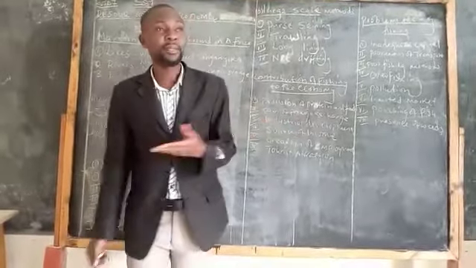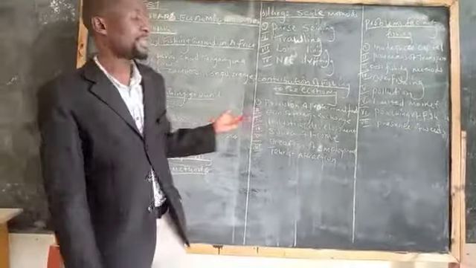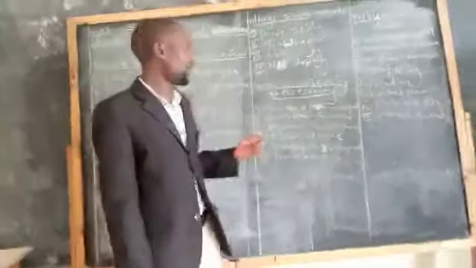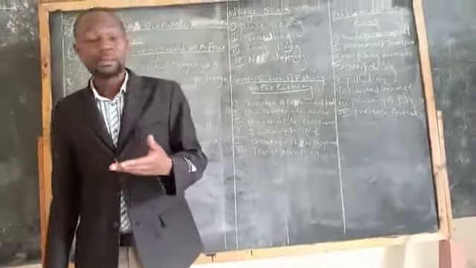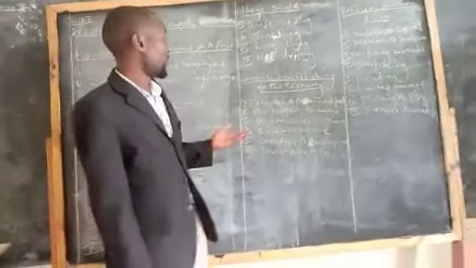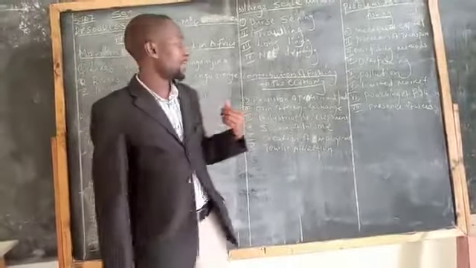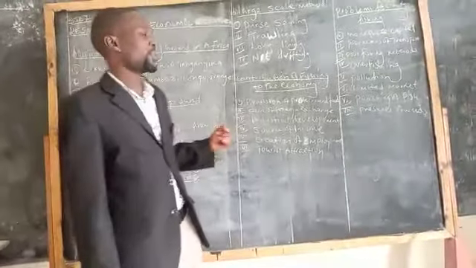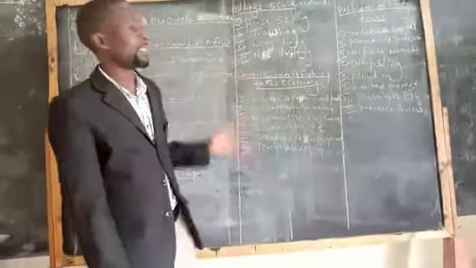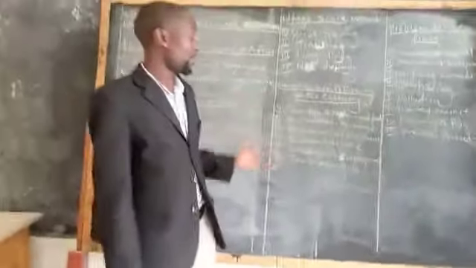We have industrial development, the development of industries, especially those that produce fish-related products. We have source of income, especially for the fishermen who do this work of fishing.